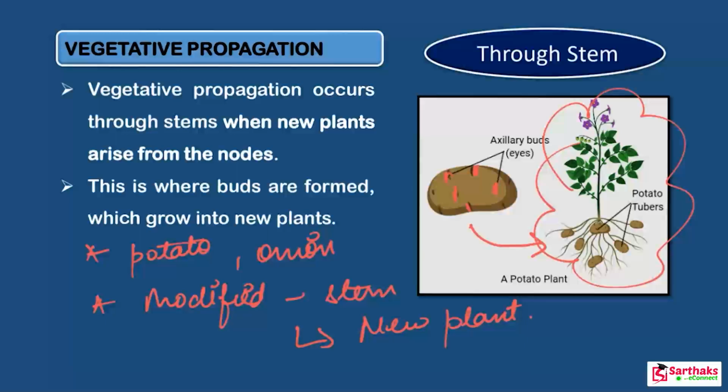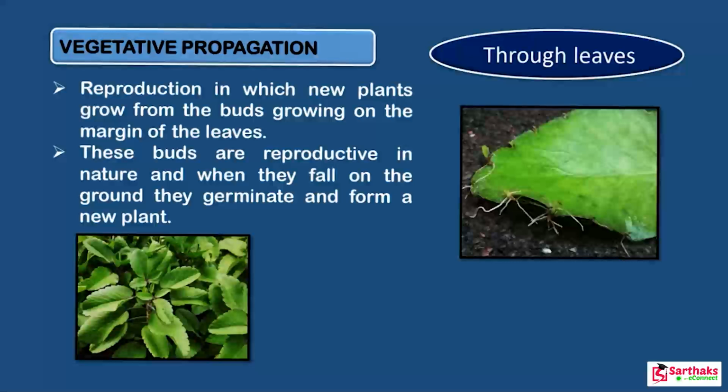So vegetative propagation occurs through the stem when new plants arise from the nodes. Node, that is the buds or the eyes. This is where buds are formed which grow into new plants. Now the next type of vegetative propagation is through leaves. As you know, this is also a method of natural propagation.